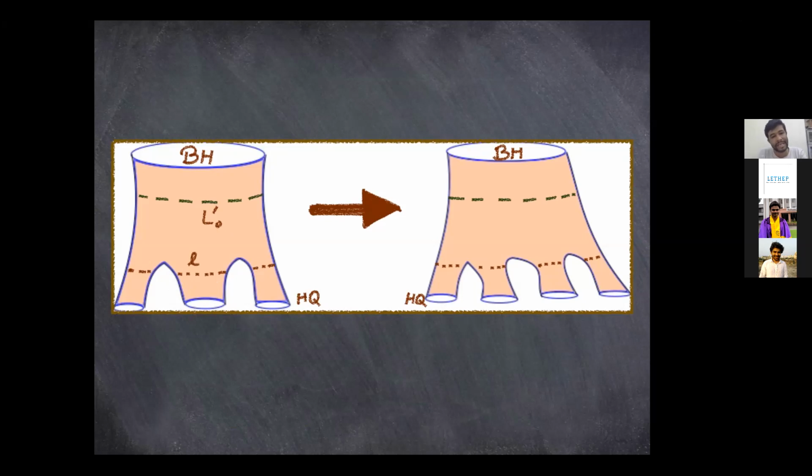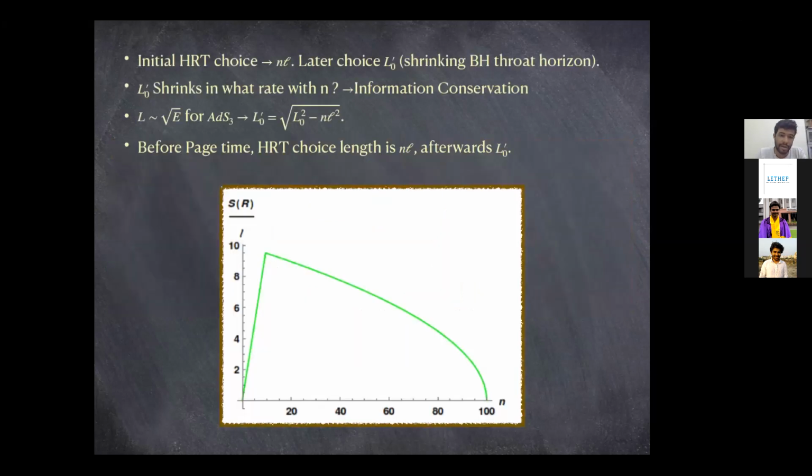For the initial steps, or for a lower value of n, nl will always be less than L0 prime. But as L0 prime keeps shrinking, at a later time when n is larger, L0 prime would be the minimal choice, or L0 prime would be less than nl. The rate at which L0 prime shrinks with n is something I would rather call energy conservation, but you could also call it information conservation.